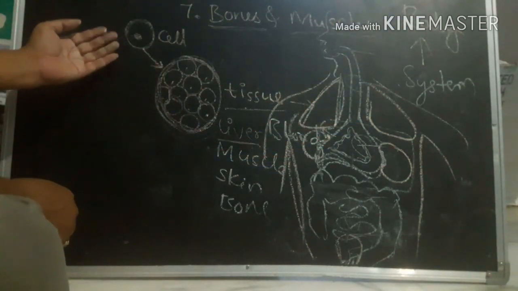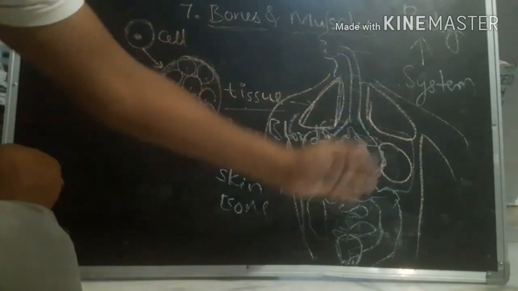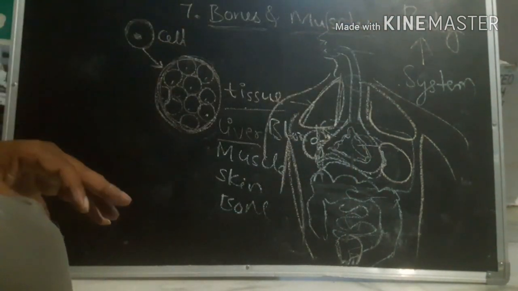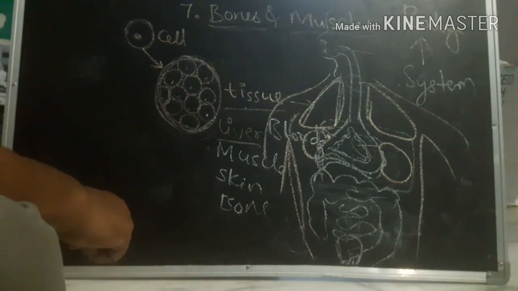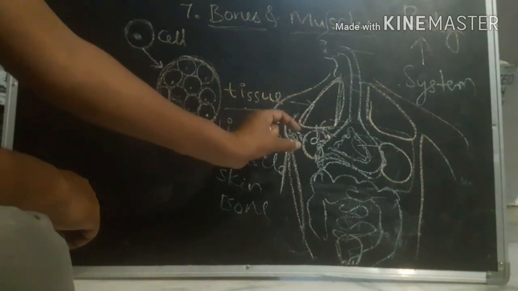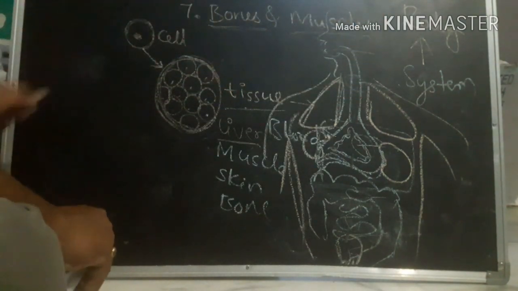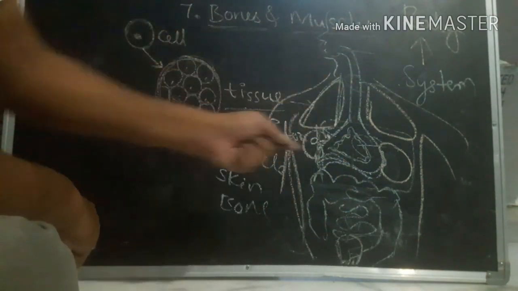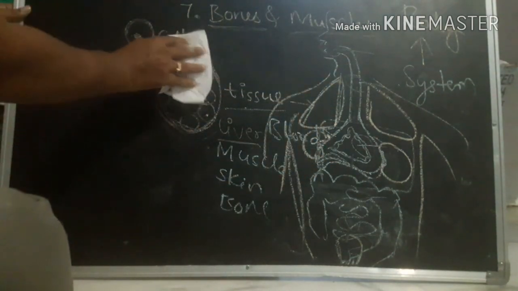It starts with a cell, cells become tissues, tissues become organs, organs become an organ system, and organ systems form the body. So like this our body is made up. I hope you understood what is cell, tissue, organ, system and body. Here, some systems are there in our body. I explained only the digestive system. Like that, many organ systems are there, and let us discuss them one by one.